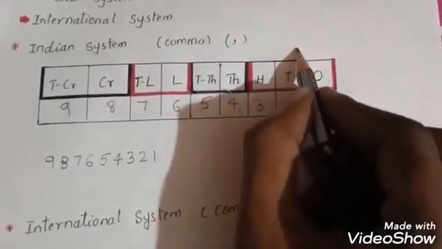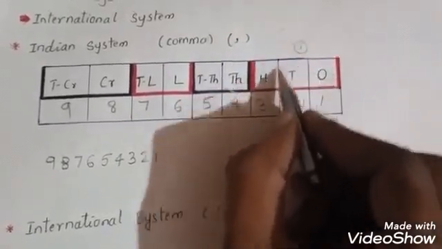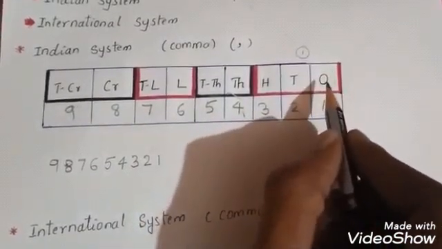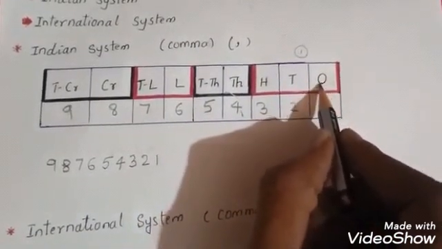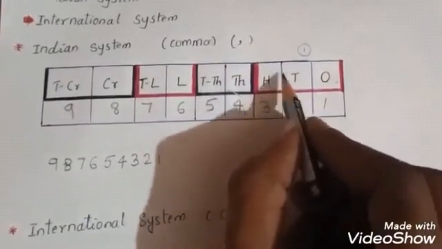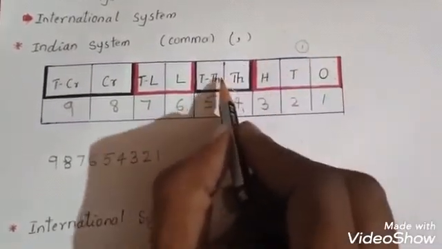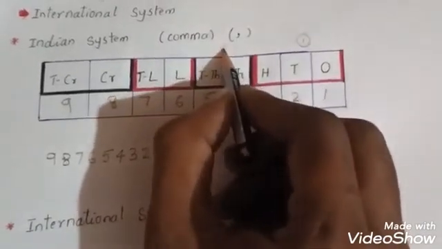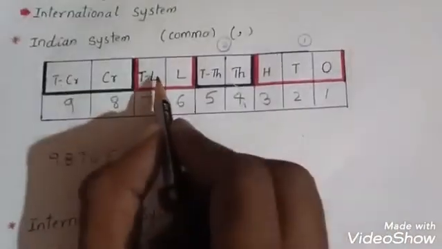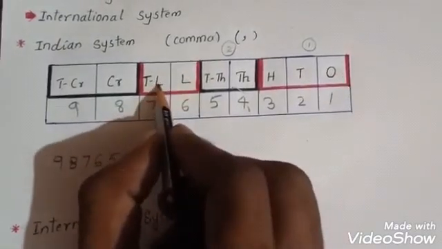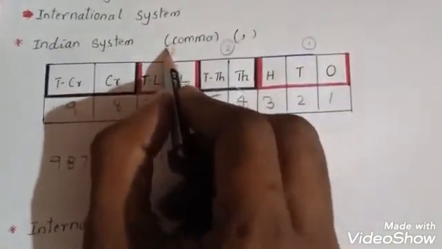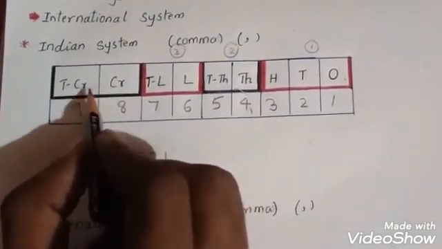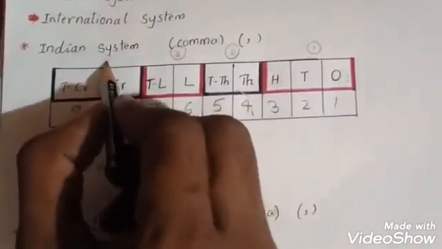So what will we do here? First I will make this first group, which is marked in red. Which ones are there in that one? Ones, tens, hundreds. This is one group. And in the second group, what is that? Thousands and ten thousands. This is the second group. And the third group is lakh and ten lakh. This is the third group. And one more group is there, that is crore and ten crore. Okay, this is the fourth group.